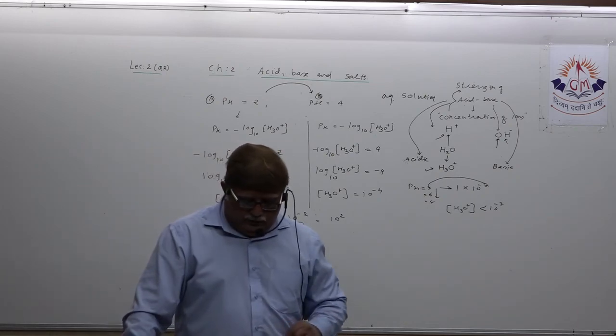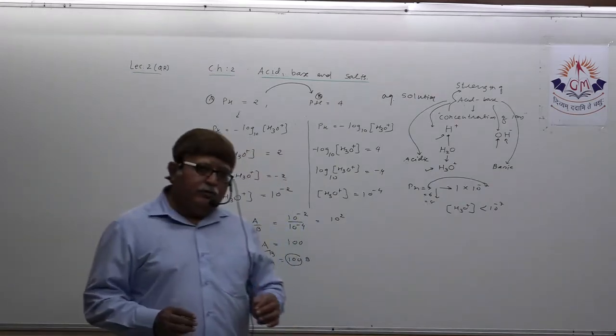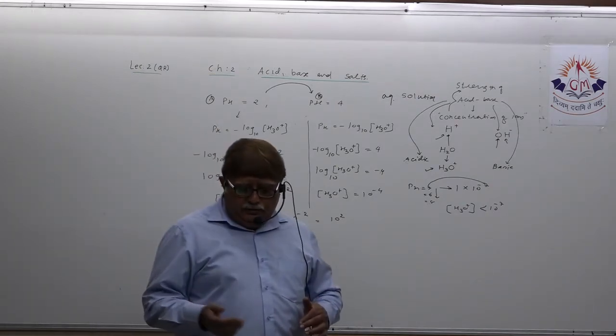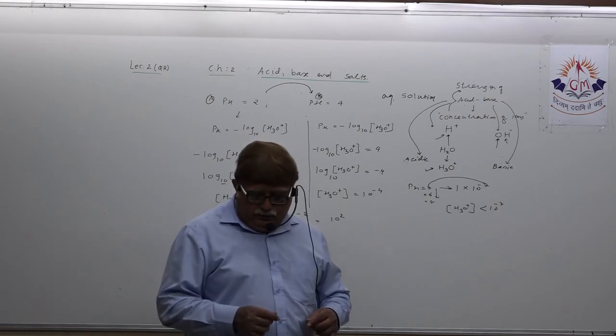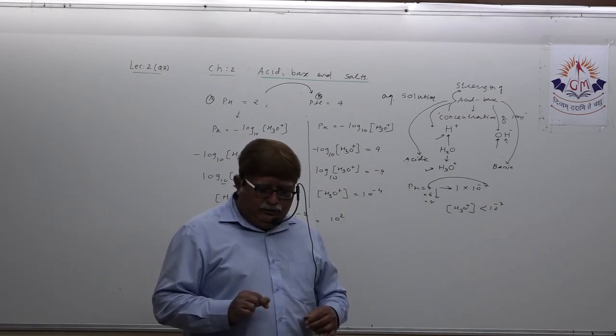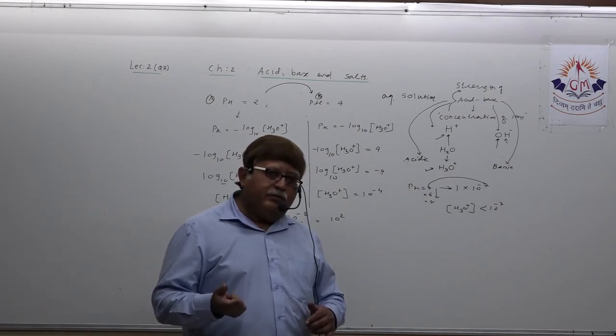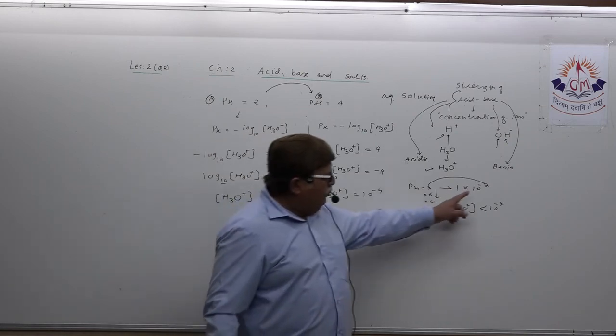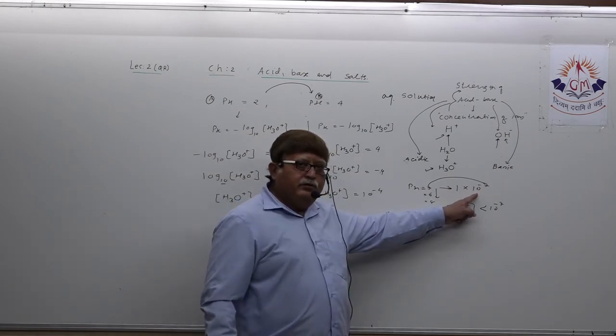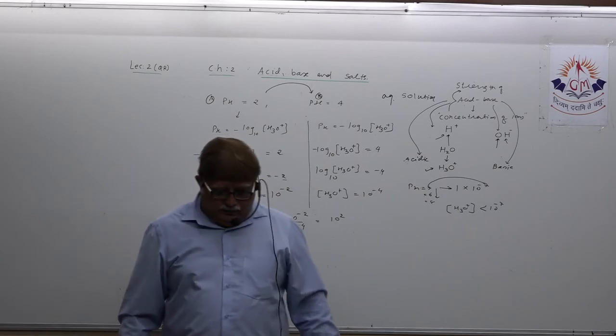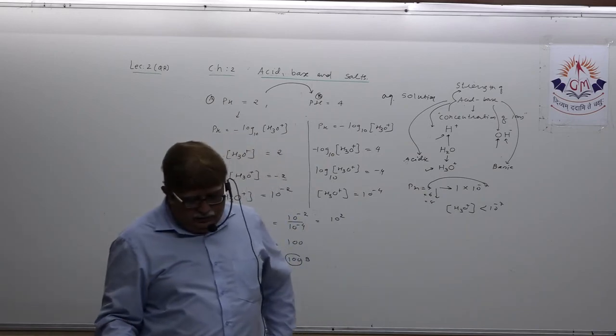Now dear student, what you need to do is just transfer it into standard form. First, 0.01, if you transfer it, will be 1 into 10 raised to minus 2. So that is your answer. Is it clear in your mind?